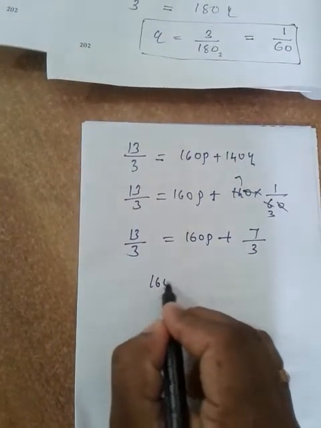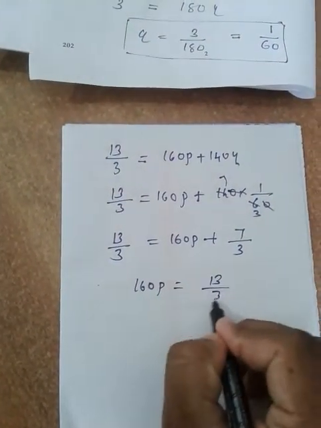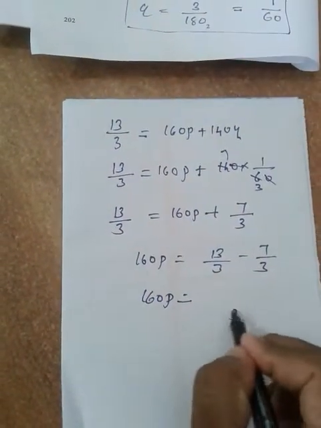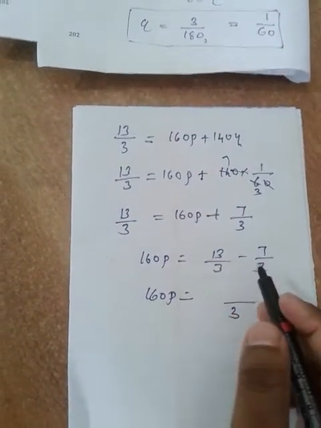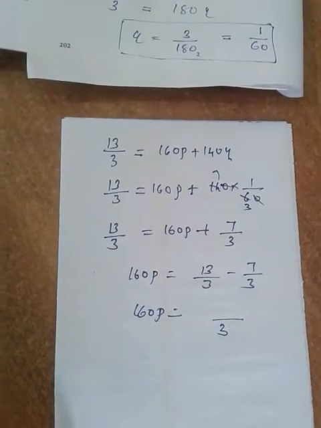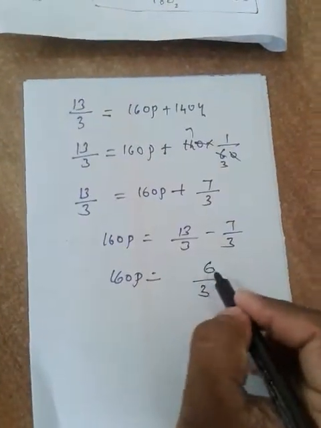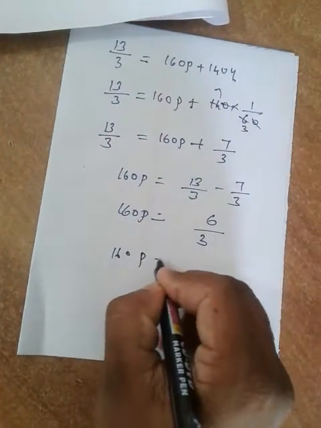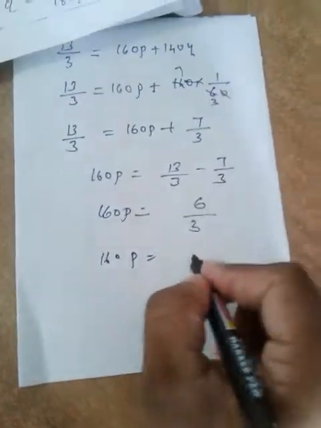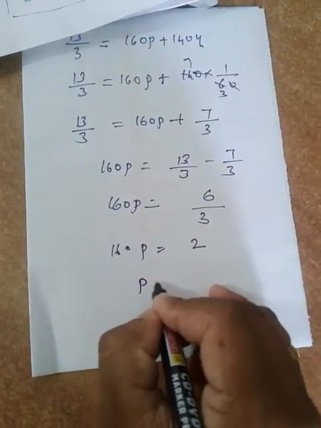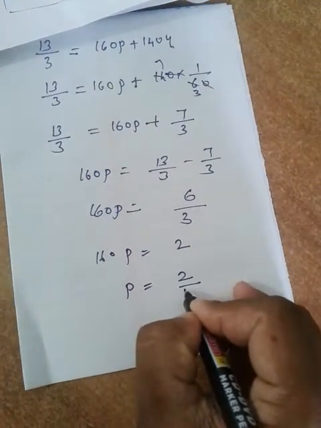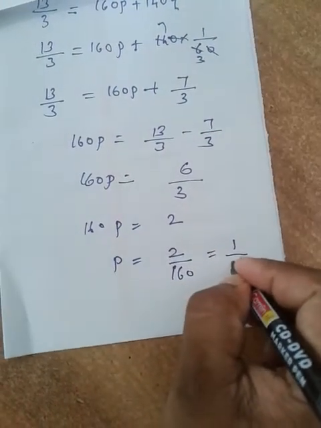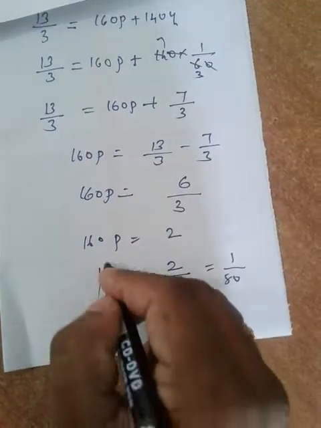So 160 p is equal to 13 by 3 minus 7 by 3. So 160 p is equal to, the denominator is 3 same, 13 minus 7. What is 13 minus 7? 6, no? Okay. So 160 p is equal to 6 by 3, which is 2. So the value of p becomes 2 by 160, or it is 1 by 80. So we got the value of p also.